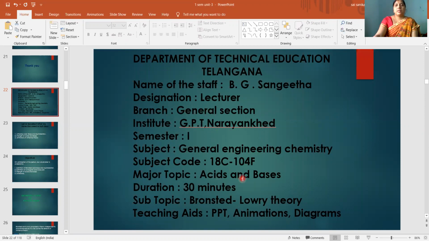Our topic is acids and bases. In that subtopic, Bronsted-Lowry theory.